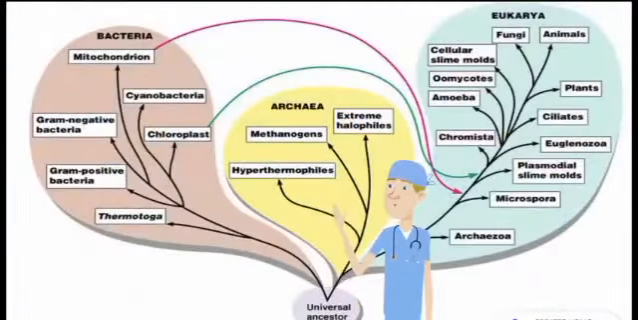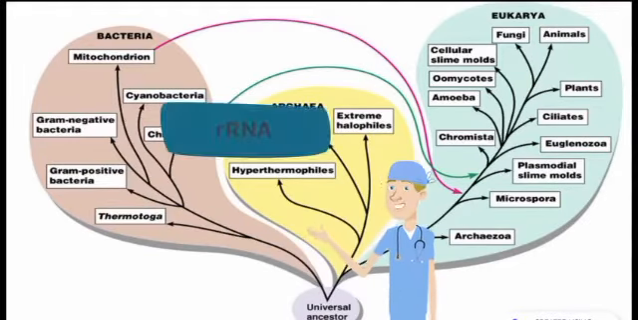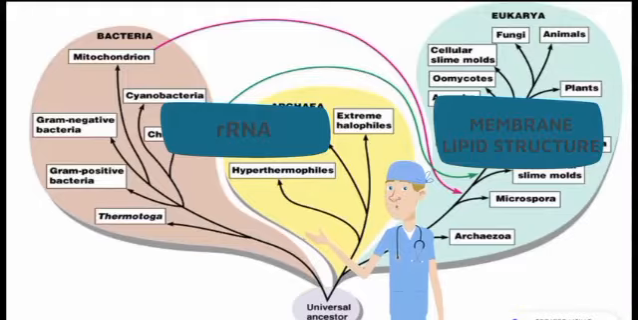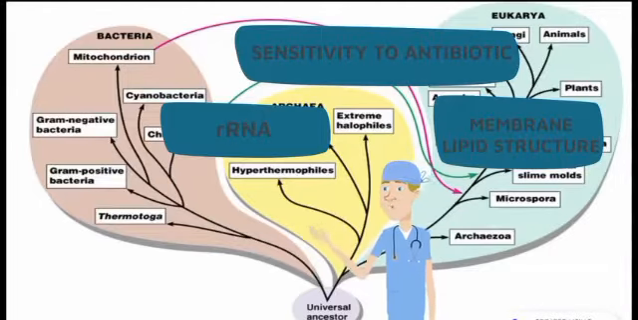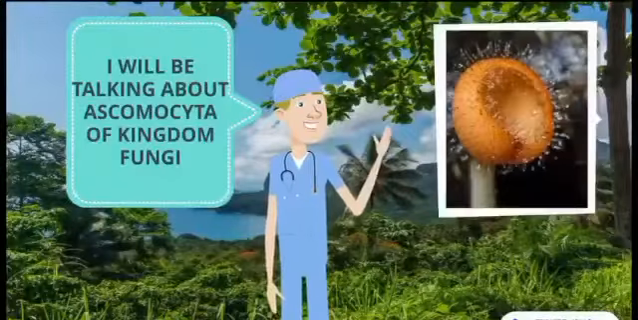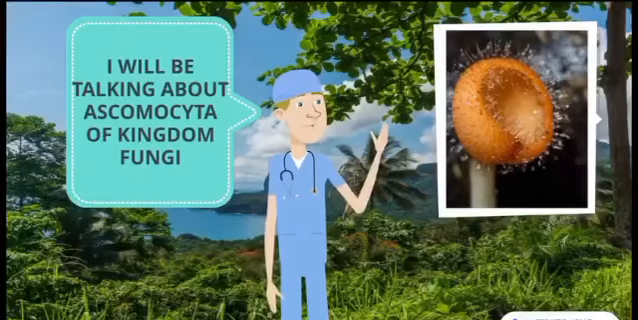About the three domain system, it was developed by Carl Woese and it is based on the difference in sequence of nucleotides in cells, rRNA, membrane lipid structure, and also sensitivity to antibiotics. I will be talking about Ascomycota of kingdom fungi.